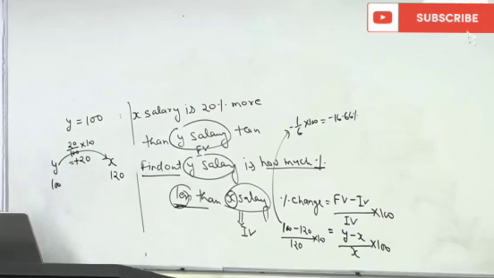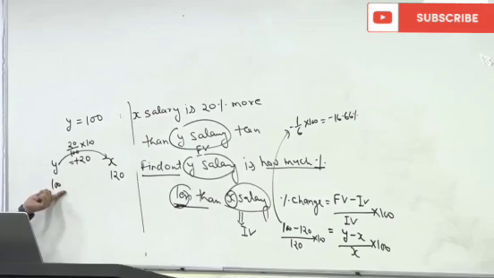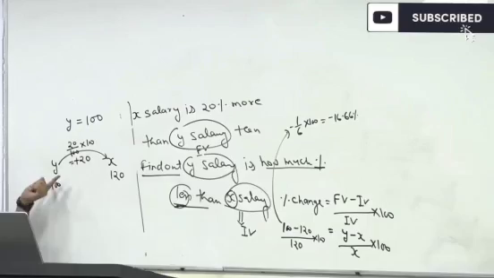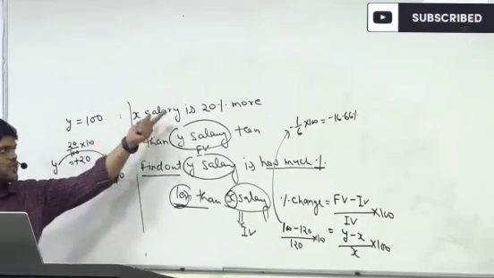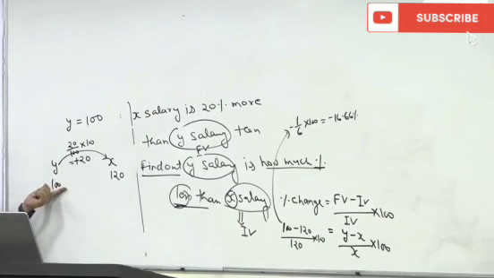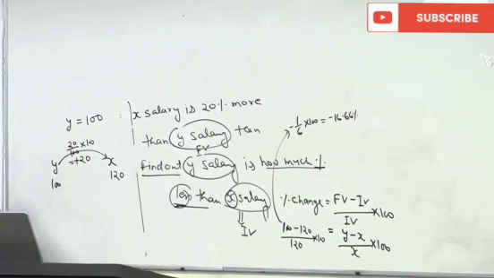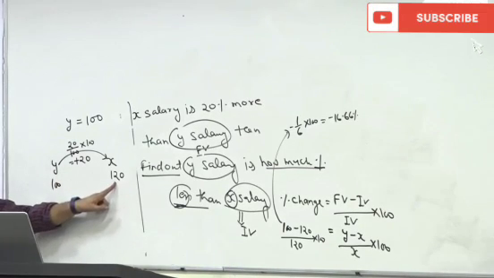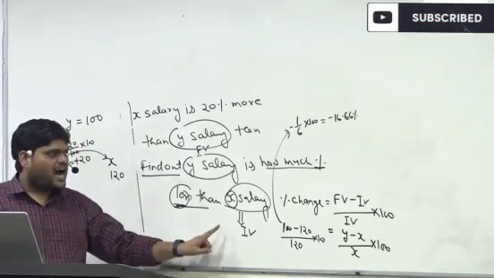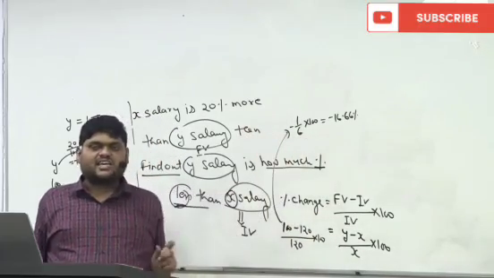And why have I taken 100 and 120? You can take any value. I have taken only 100; 120 is coming according to the question. The question is saying that X salary is 20% more than Y salary. That means whatever is the Y salary, I will add 20% to that, and that is equal to X salary. So this becomes 120, this becomes 100, and now according to the question, I have taken percent of change and found the answer, 16.66.